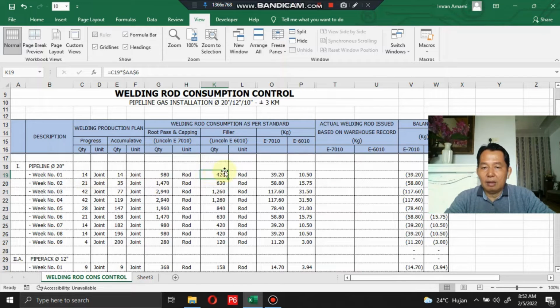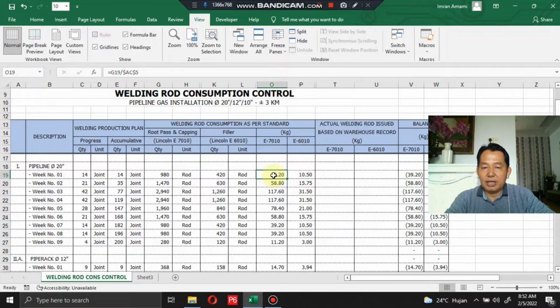So welding rod consumption as per standard for filler, using welding rod Lincoln E6010, is 40.20 rod. This column will show the comparison in kilograms for the total welding rod consumption.